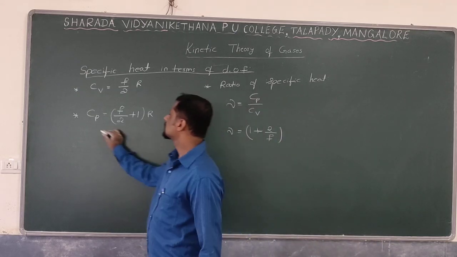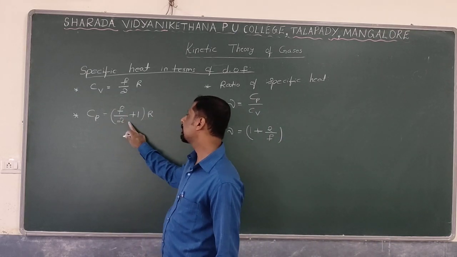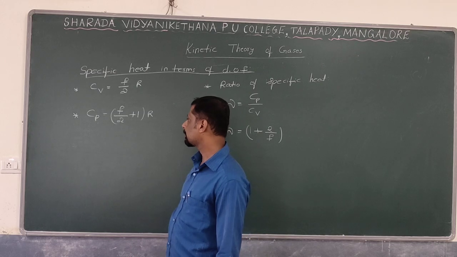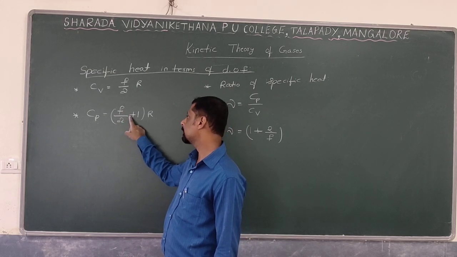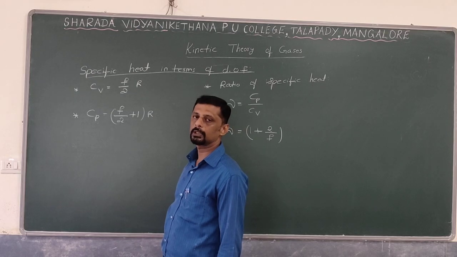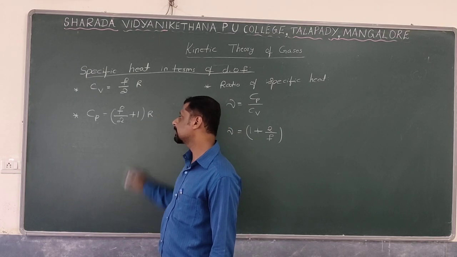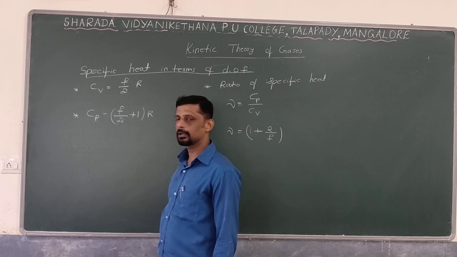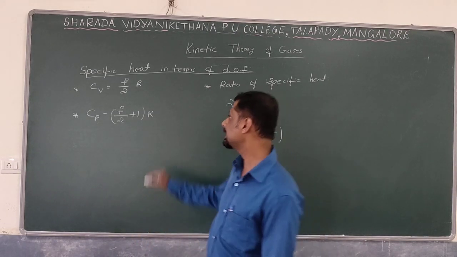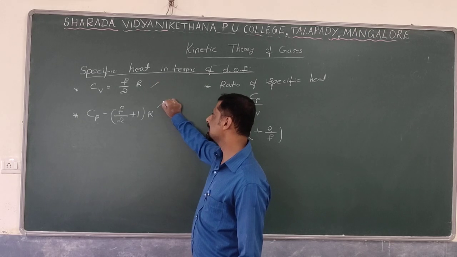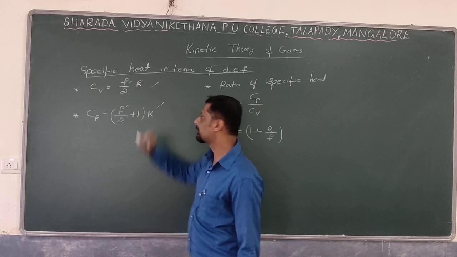So similarly, Cp is equal to (F by 2 plus 1) into R. So for monatomic, how much? F value 3. (3 by 2 plus 1) into R. 3 by 2, how much? 1.5 plus 1, 2.5 into R. Therefore Cp value for that monatomic gas is 2.5 into R. This is the representation of Cv and Cp in terms of degrees of freedom.